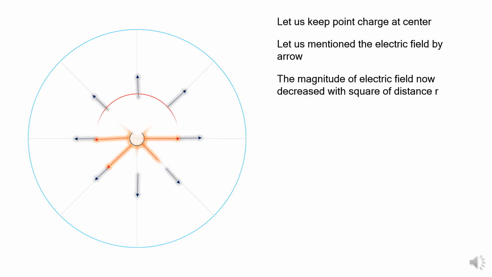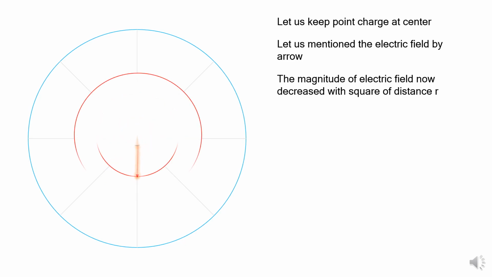That means the source charge generates a strong field nearby, but if you increase the distance, please listen carefully, the field becomes weakened and it decreases with the square of the distance. Please listen carefully. The magnitude of the electric field decreases with the square of the distance. It is not linear but the square of the distance.